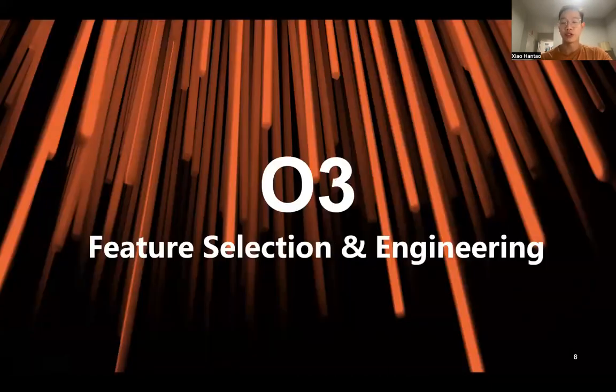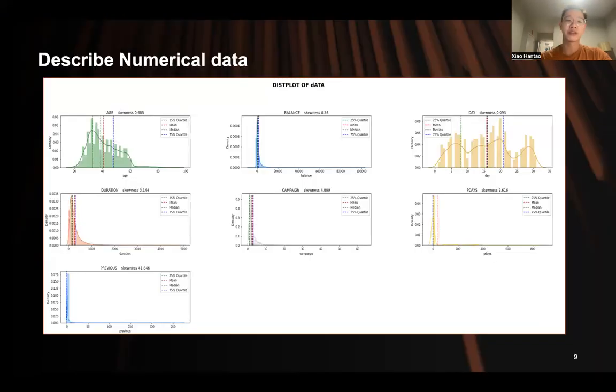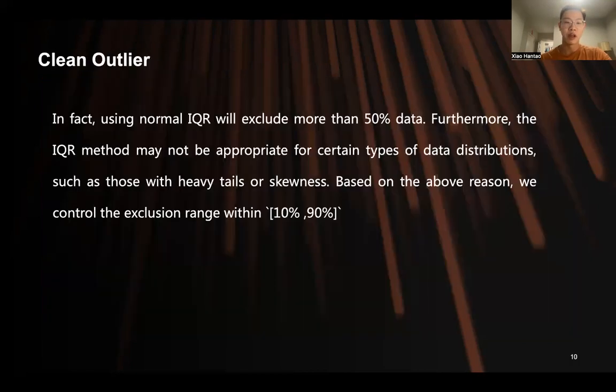For the third part, feature selection and engineering, we first describe the numerical data. Here you can see that our data has lots of outliers and very high skewness. In fact, the first time we wanted to use the normal IQR to exclude some of the outliers. However, using the normal IQR we would exclude more than 50 data points here. And furthermore, the IQR method may not be appropriate for certain types of data distribution, such as those with heavy tails and skewness, which is exactly aligned with our data distribution.